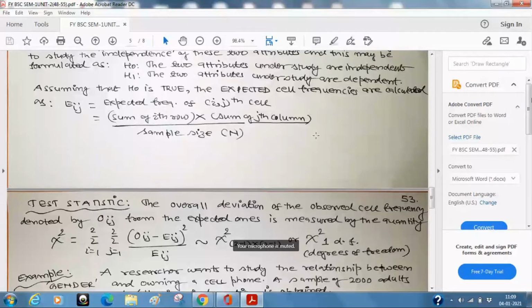And the other most popular value which is chosen is alpha equal to 5%. Again, 5% can be expressed as 5 upon 100. The interpretation remains the same: we are going to commit the error 5 times out of 100 times. The natural question will be, sir, if I can take 1%, why are we going for 5%? If I am 99 times correct, then why do you want to be correct only 95 times?